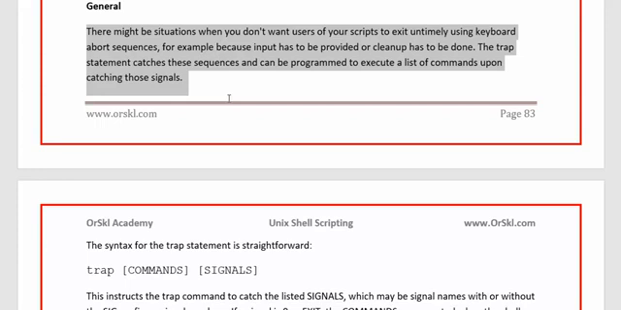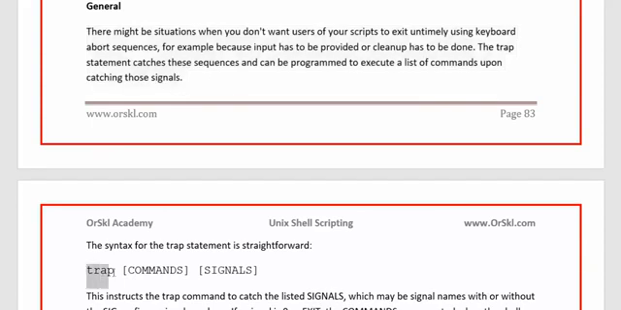Or another thing that you can do is stop the user from using Control C. As soon as he says Control C, whenever he wants to exit from the tool, you can just say you cannot use Control C. Or you can write something that does not perform anything when somebody uses Control C. To do this, trap is the command that you have to use.